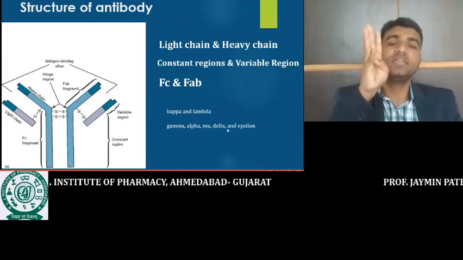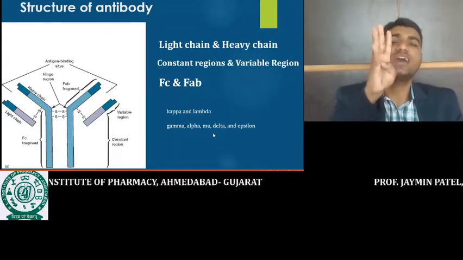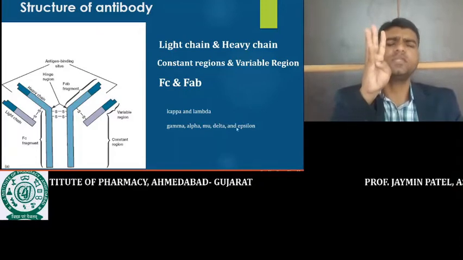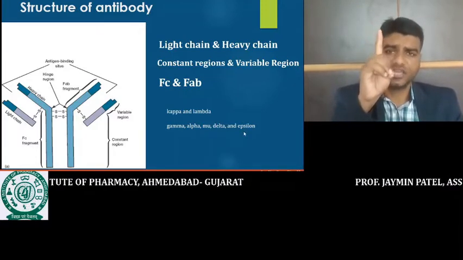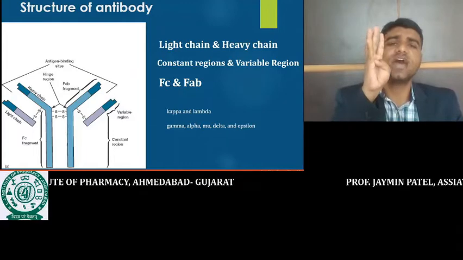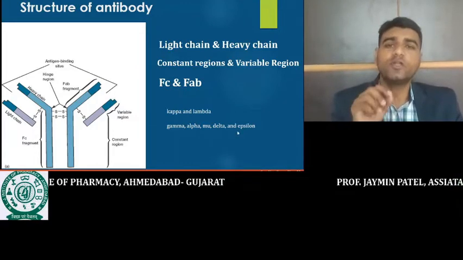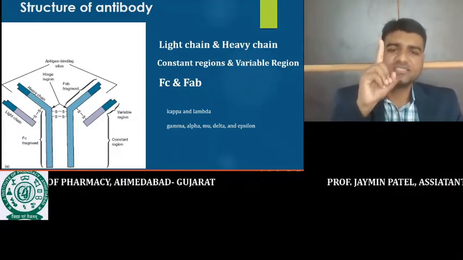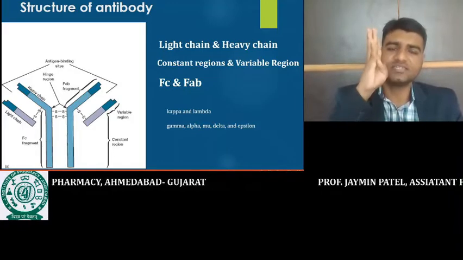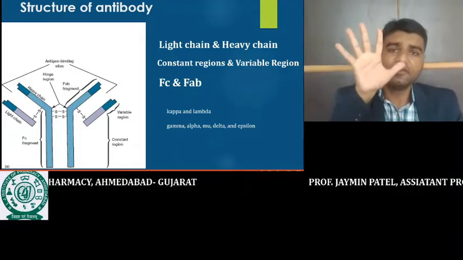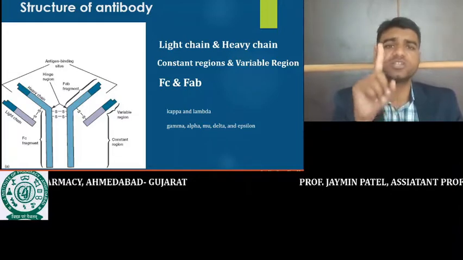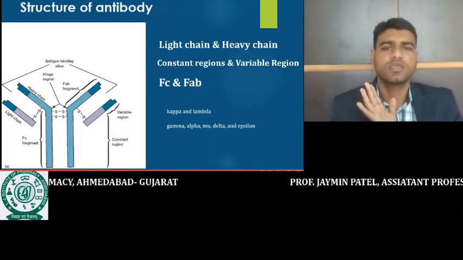If it contains the delta constant region, it is called IgD. If the heavy chain contains the epsilon constant region, it is called IgE. So antibodies are divided into five types: IgG, IgA, IgM, IgD, IgE, on the basis of the constant regions of the heavy chain. Understand?